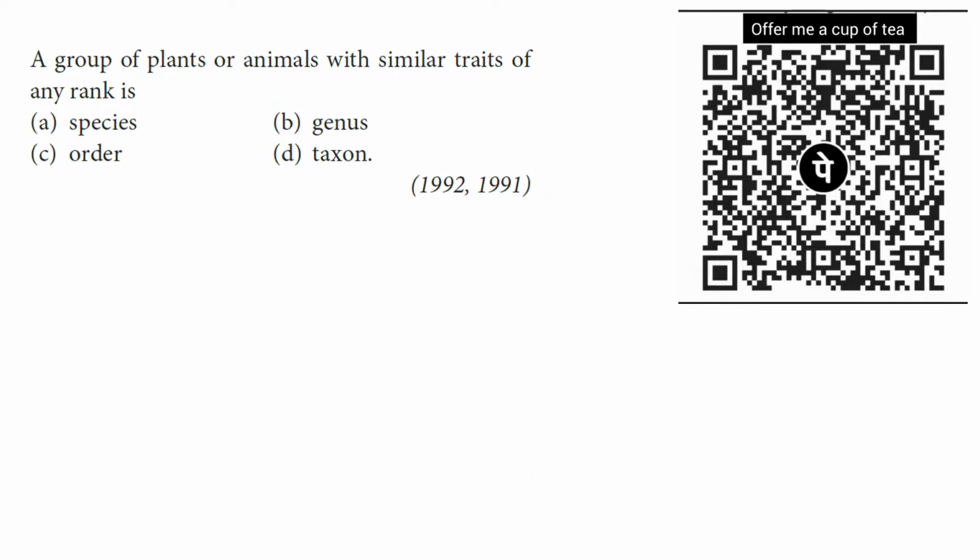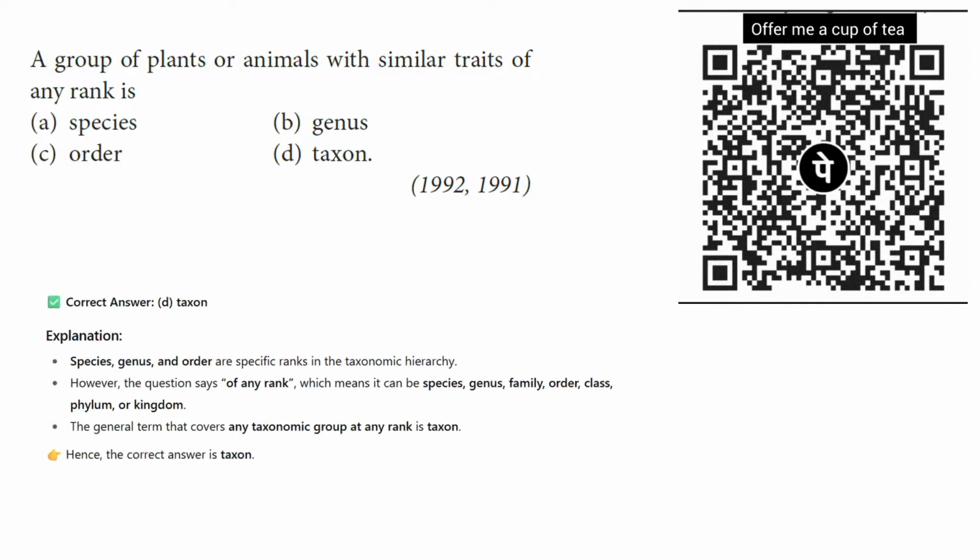A group of plants or animals with similar traits of any rank. Four options are given. A group of plants or animals with similar traits of any rank is. Definitely the answer will be taxon, because species, genus, order are specific ranks in a taxonomic hierarchy.